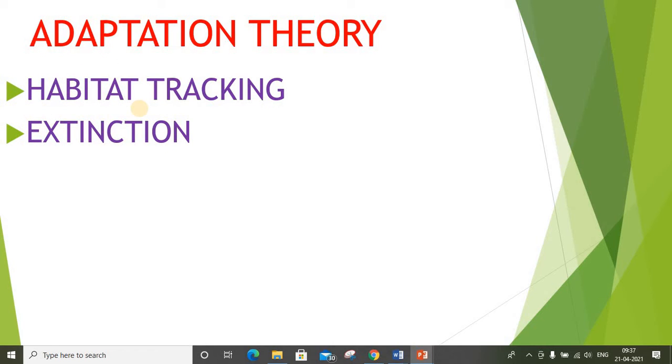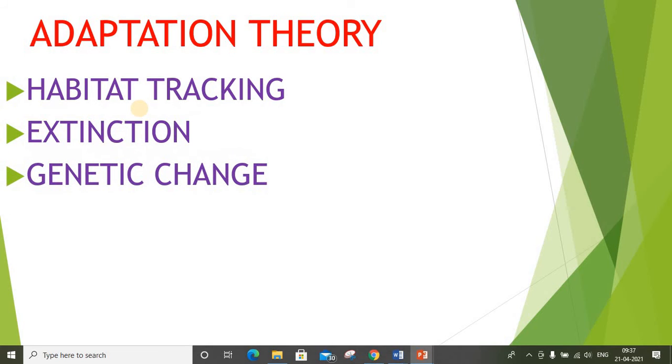Next is extinction. When species are not able to adapt to the new environment, or move out and find a new environment to live in, they eventually die out and become extinct. Or we can say when the species is unable to find such an environment, it dies or becomes extinct. Next is the genetic change.